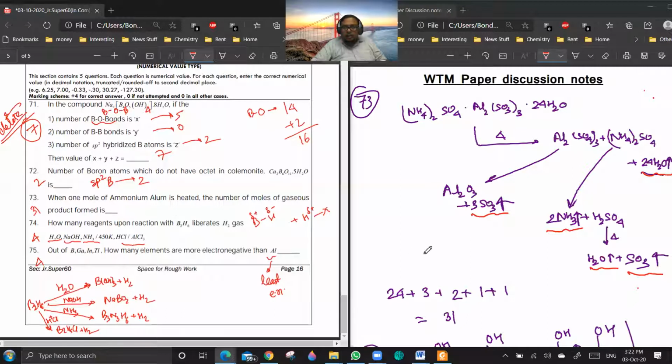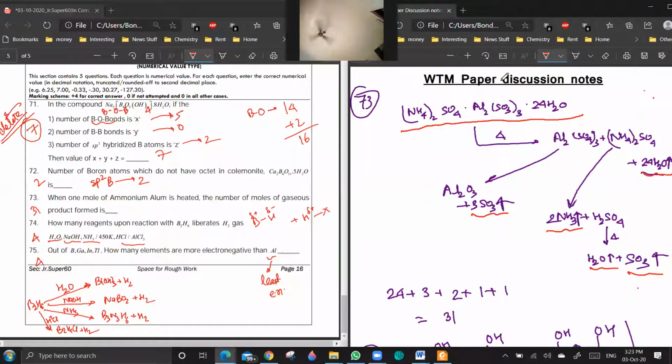73. Yes, sir. You see, this is the formula of ammonia alum. Basically, potash alum is K2SO4.Al2(SO4)3.24H2O. If it is ammonium alum, K+ is replaced by NH4+. Are you getting the point?